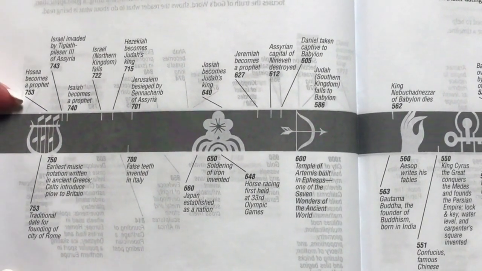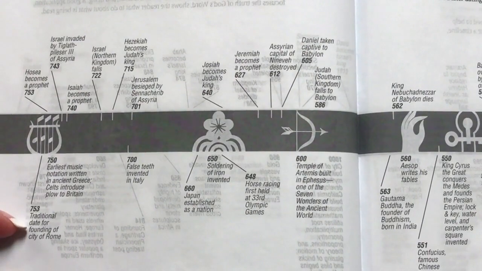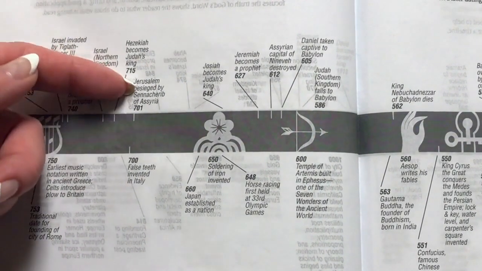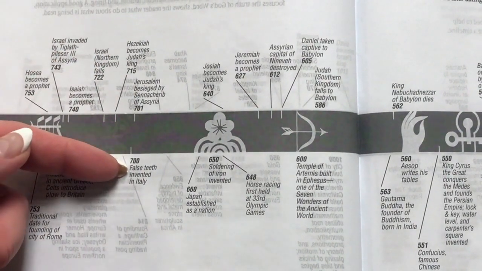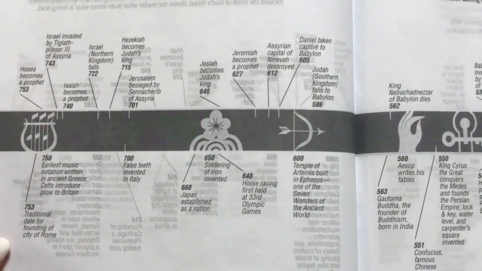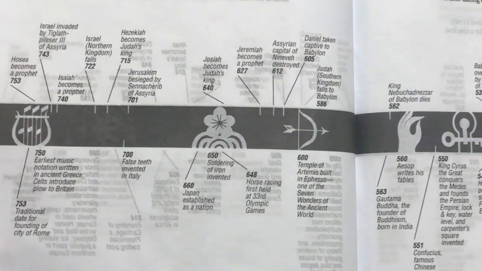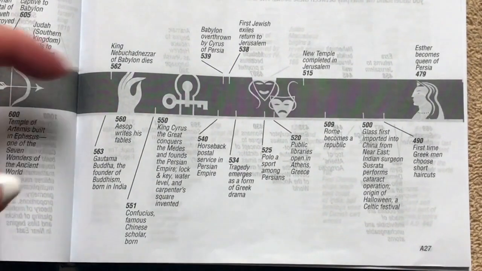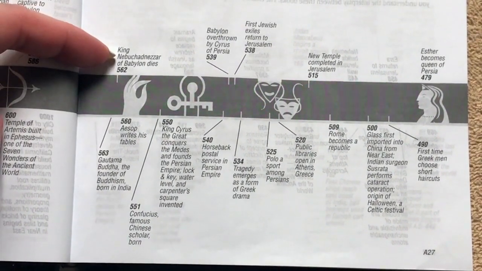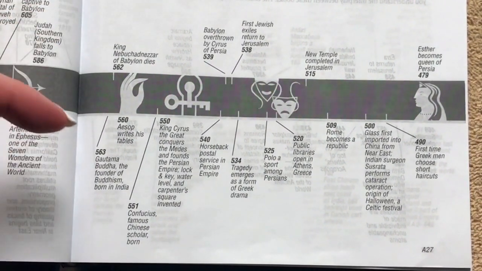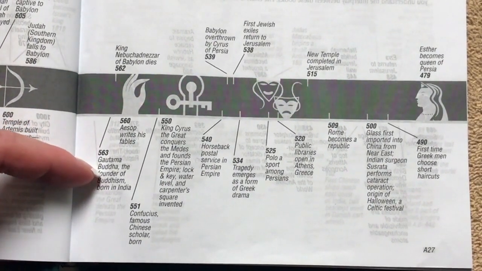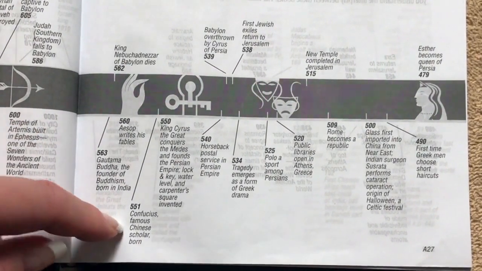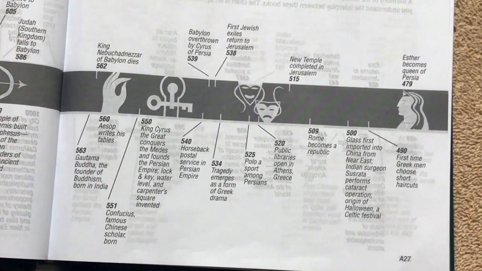So we've got Hosea becomes a prophet, and then the traditional date for the founding of the city of Rome. We've got Jerusalem besieged right at the same time frame that false teeth were invented in Italy. So that's pretty neat. We've got King Nebuchadnezzar dies, and then we've got the founder of Buddhism being born in India right around that same time frame. We've got Confucius, famous Chinese scholar, being born.